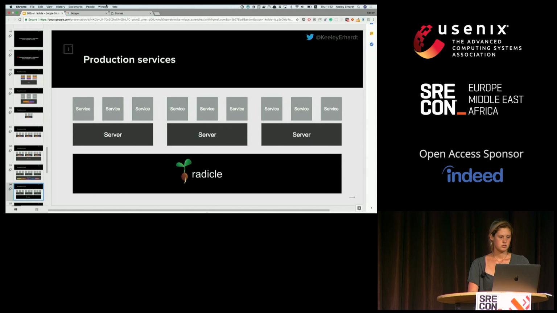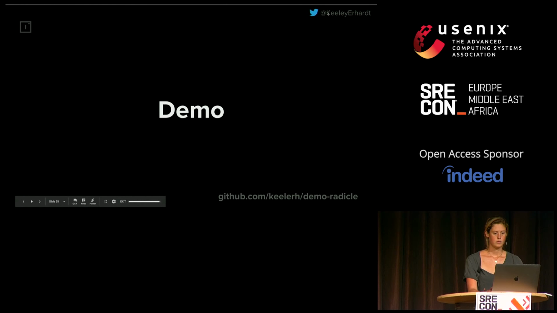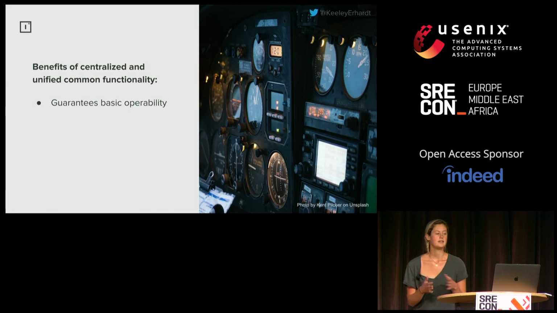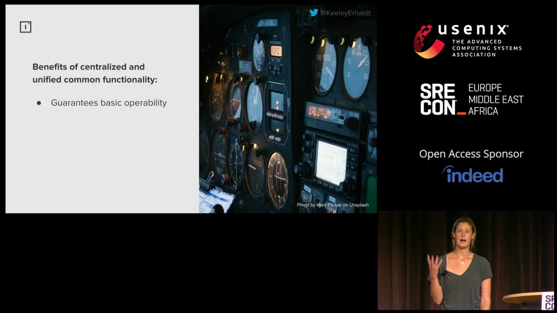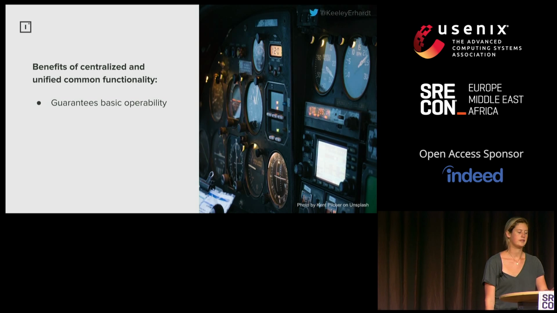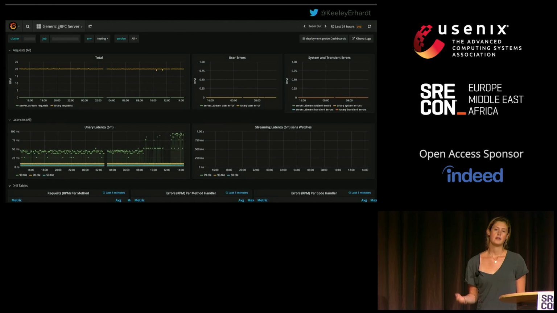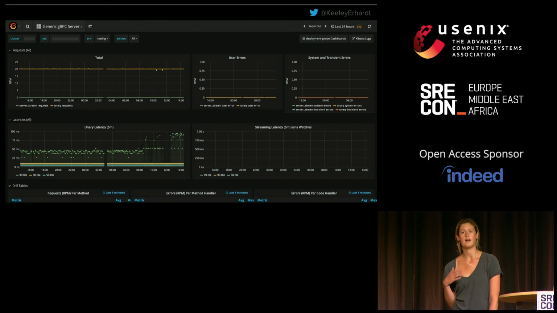So if we jump back into the slides now, we can see that we get a lot of benefits from centralizing and unifying this common functionality in a single package. For example, we get guarantees around basic operability of our service. So if I create any service and I use the default server interceptor chain that we include, then I will be able to see information such as the errors of my service and the latency of requests.